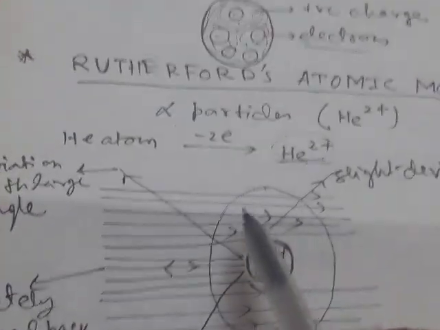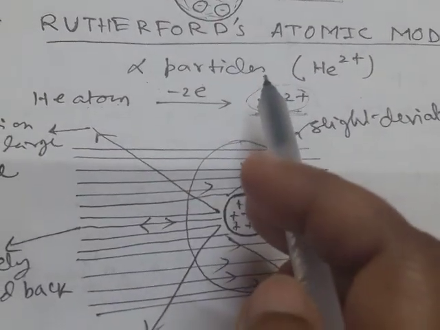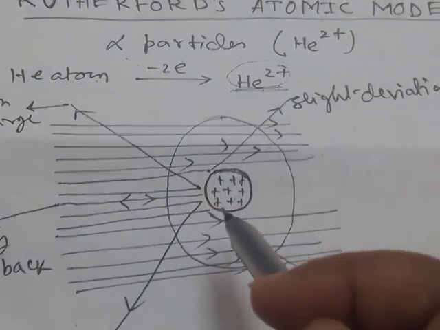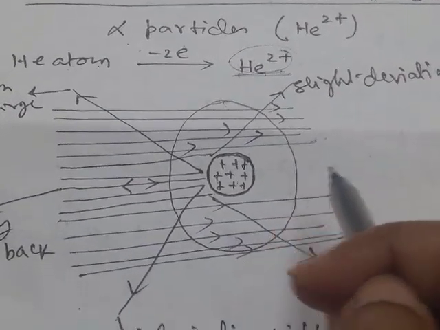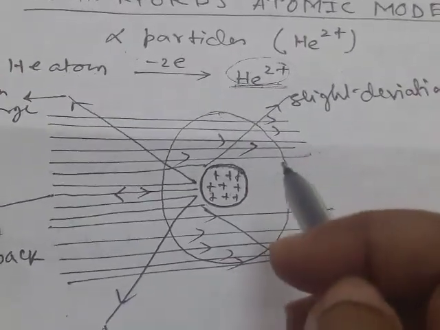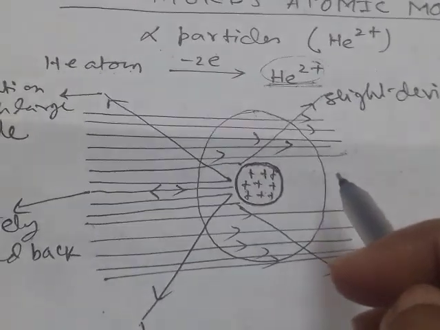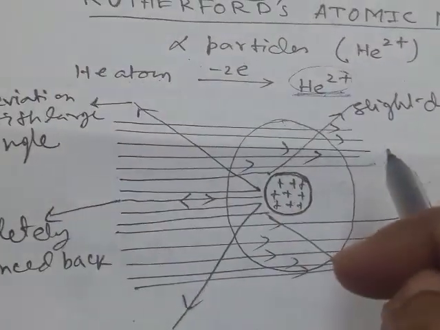Rutherford took a stream of alpha particles and allowed this stream of alpha particles to pass through a thin gold film, and instead of gold this may be any heavier element, heavier metal.